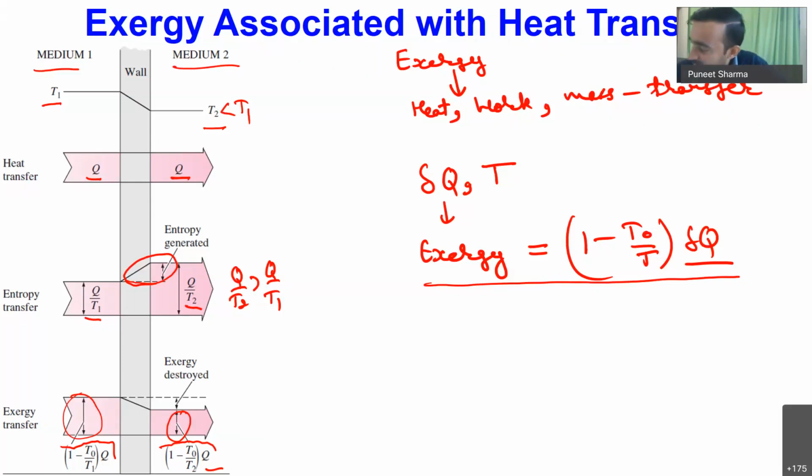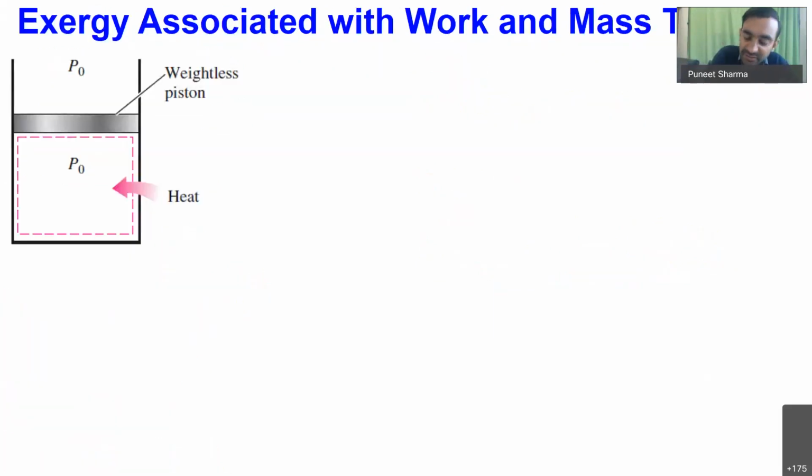Okay, so similar to heat transfer, with transfer of work also we are having exchange of exergy. So exergy associated with work transfer, we have seen when the boundary of the system is changing, then the useful amount of work represents our exergy, and that useful amount of work is equal to reversible work minus surrounding work.